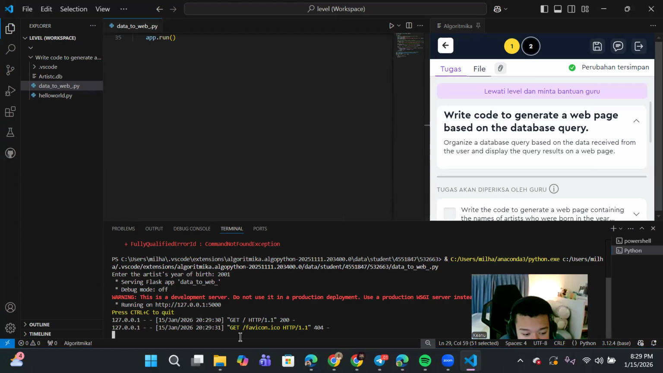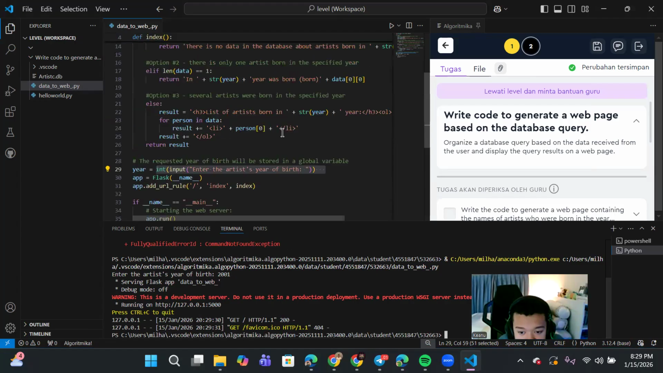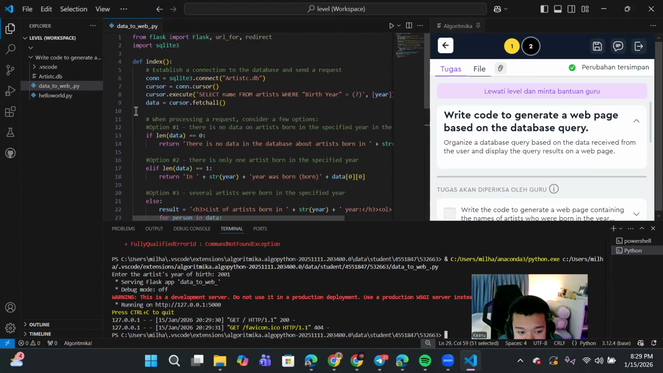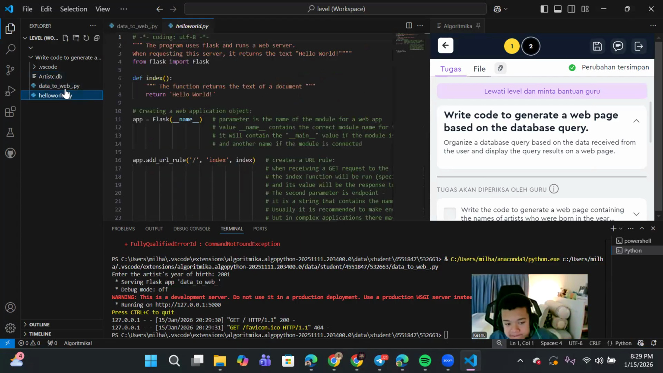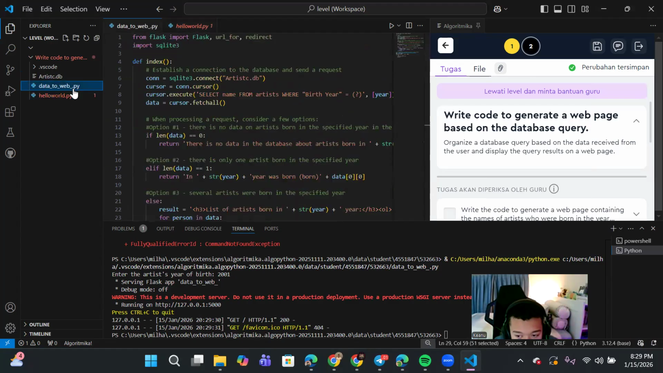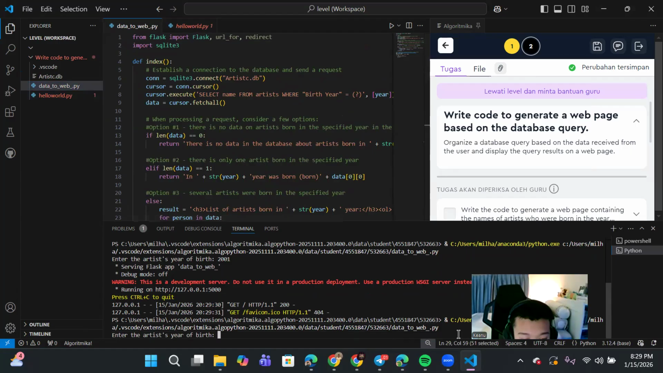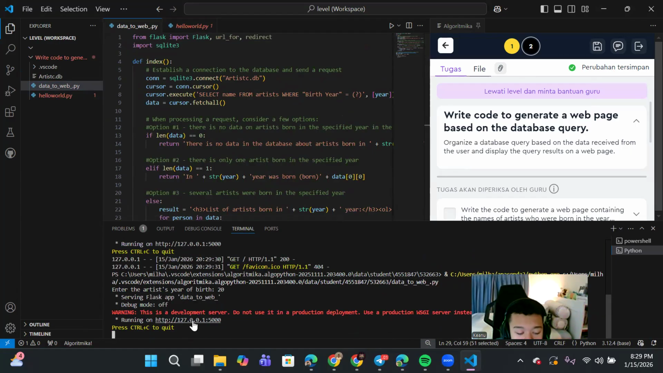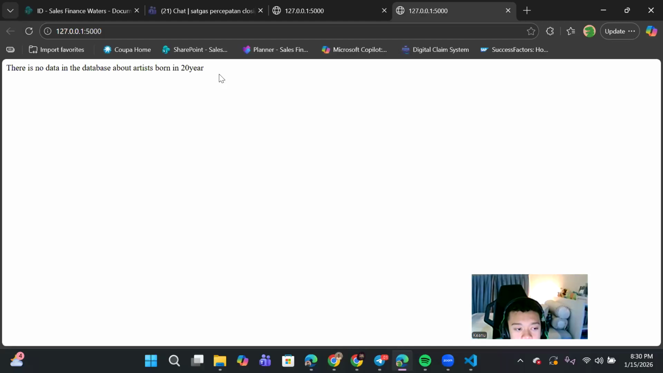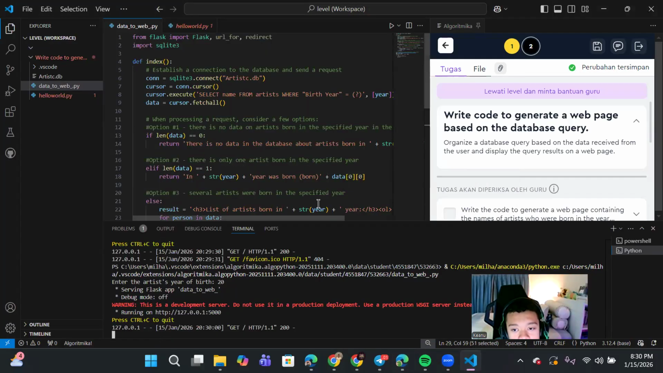And then just press Control C to close. We can also check which artist is inside this. Maybe you can type another year. Maybe if I run again, maybe 20. Click this. There's no data. Okay, that's okay.